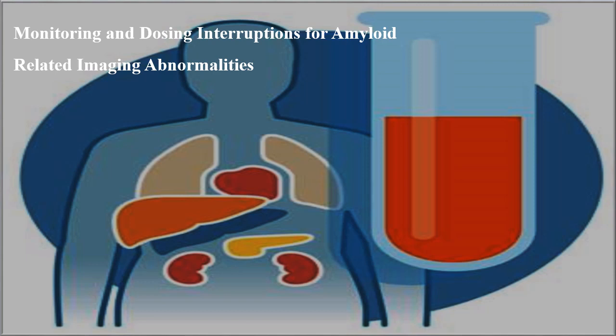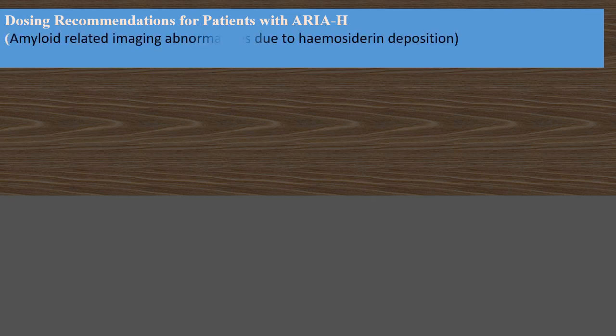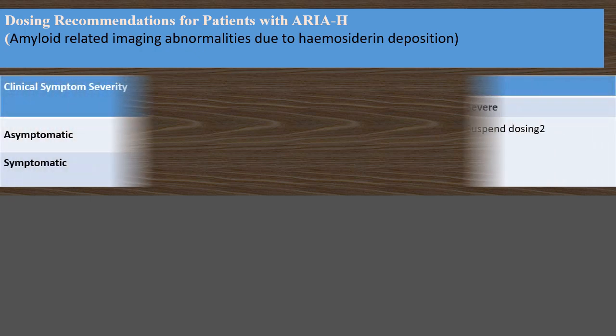Monitoring and dosing interruptions for amyloid related imaging abnormalities. It means if you are giving this treatment, some interruptions will come. What are these interruptions? Aduhelm can cause amyloid related imaging abnormalities, edema, and hemosiderin deposition. Then what do we do? Dosing recommendation for patients with ARIA-H, amyloid related imaging abnormalities due to hemosiderin deposition.